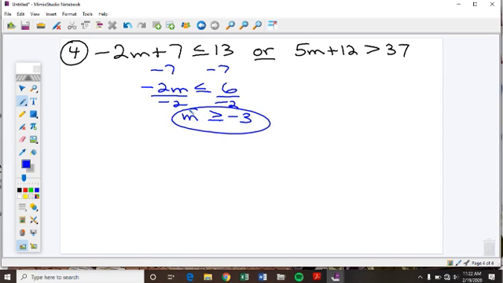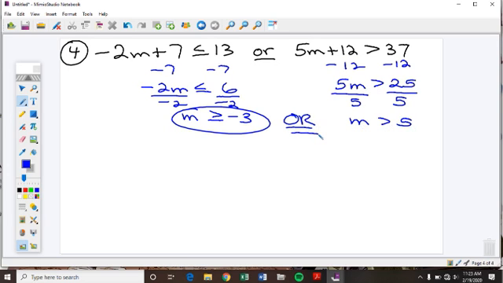Easy mistake to make. And then I solve the other one. Subtract 12. Subtract 12. 5m is greater than 25. Divide both sides by 5. M is greater than 5. But we have this word or.